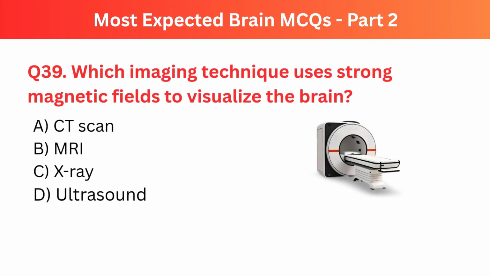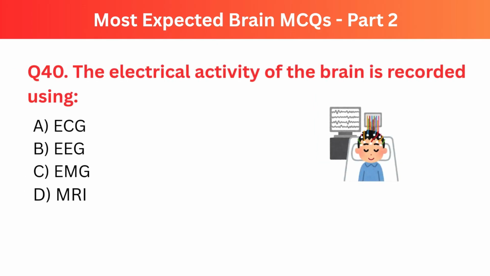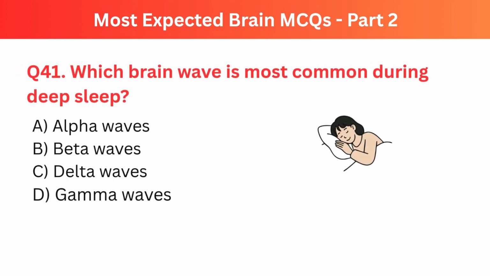Question number 39. Which imaging technique uses strong magnetic fields to visualize the brain? The right option is B. MRI, which is magnetic resonance imaging. Question number 40. The electrical activity of the brain is recorded using. Right option is B. EEG or electroencephalogram.